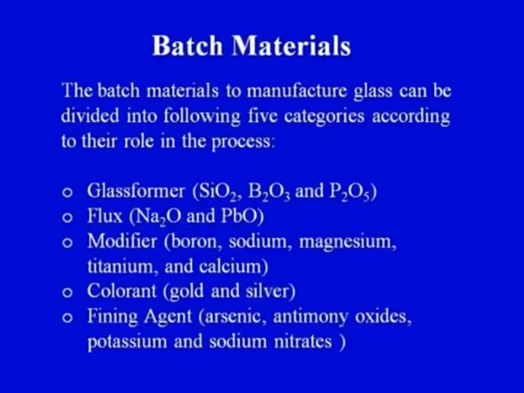On your screen you can see the very first point, that is the glass former. What are the different types of glass former? You can see SiO2, B2O3 or P2O5. Sometimes silica is the primary constituent, the primary glass former which is used.